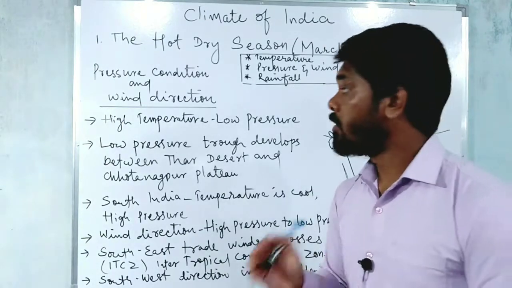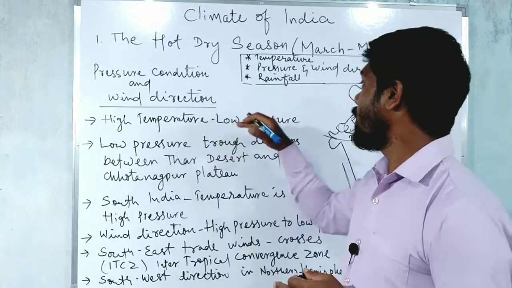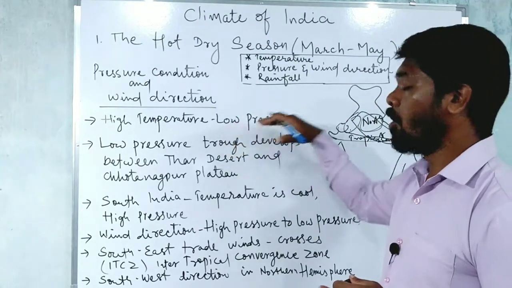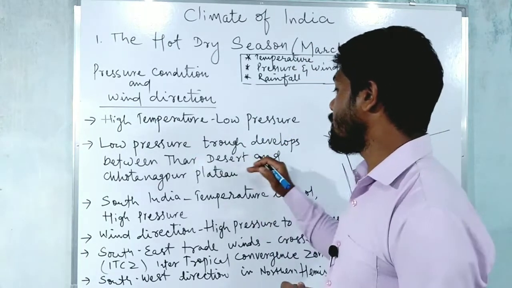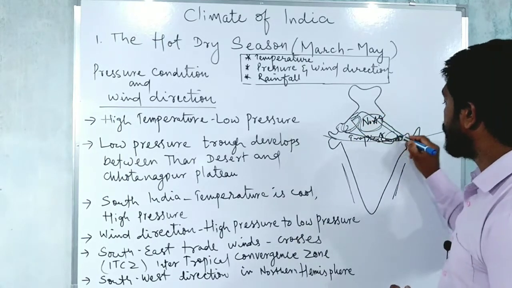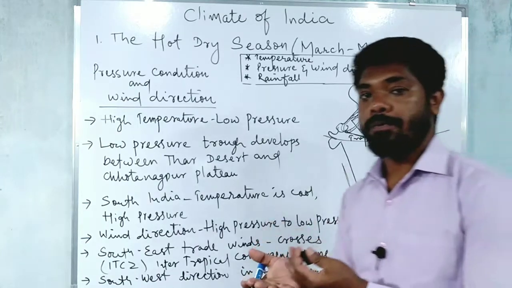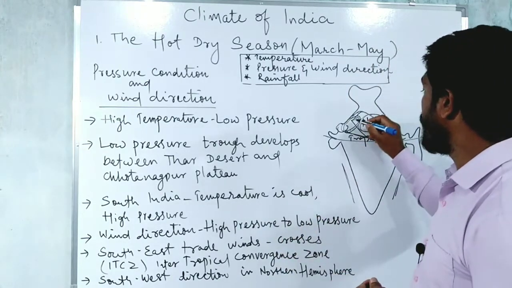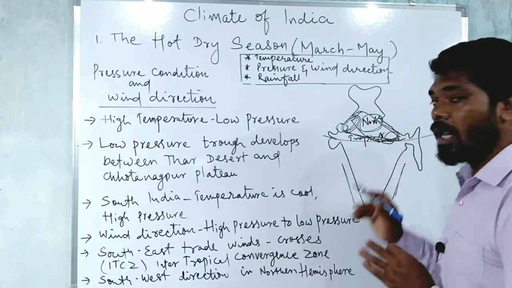When we discuss the pressure conditions and wind directions, as we know, high temperature already prevails in the northern parts of India, so it has already created low pressure. The low pressure trough develops between the Thar desert and the Chotanagpur plateau. So in this area, between the Thar desert and the Chotanagpur plateau, a low pressure belt is developed because of the continuous intense heat, and there will be a difference of temperature over the Thar desert and the Chotanagpur plateau.